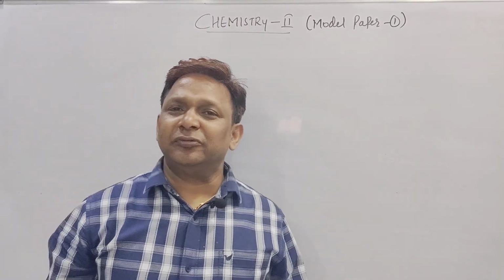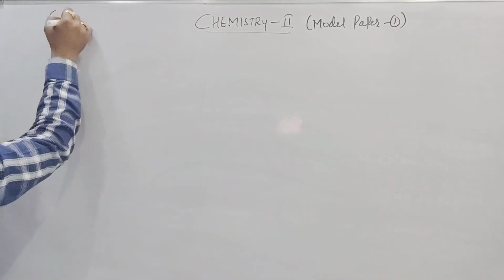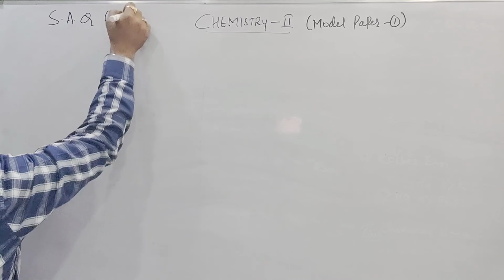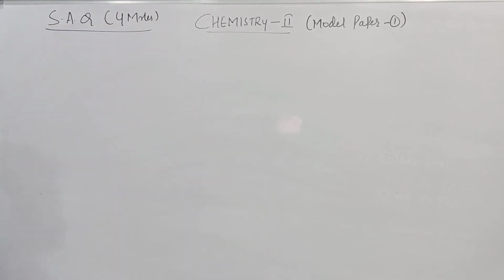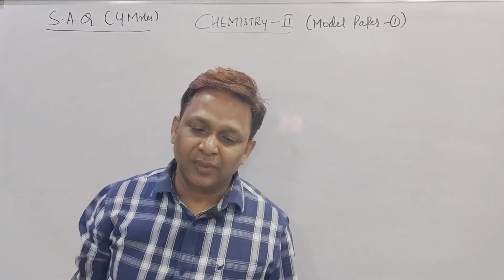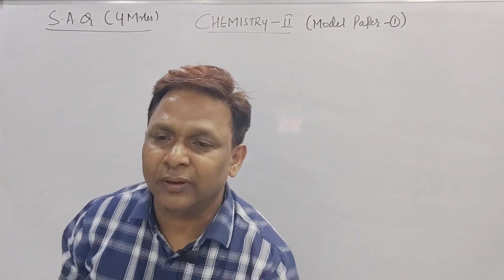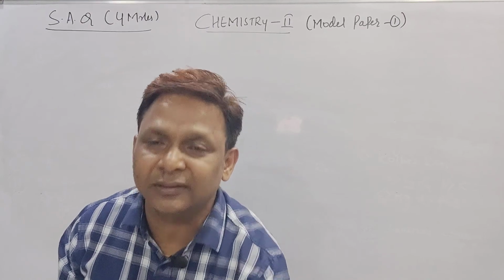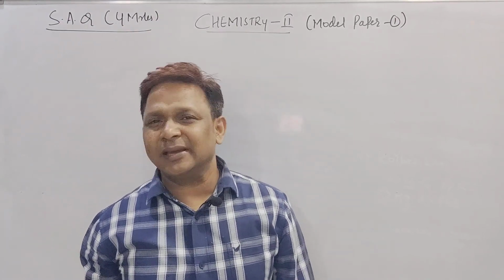Now, beta, SAQ will start here. That is for 4 marks. Short answer questions, and that is for 4 marks, right? According to the new model, we are going to get nearly 11 to 22. That means 12 SAQs are there, and out of 12 SAQs we have to write 6 SAQs.